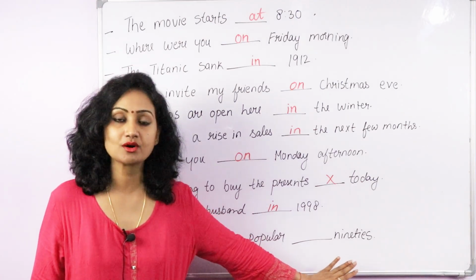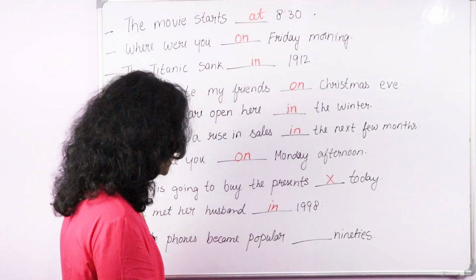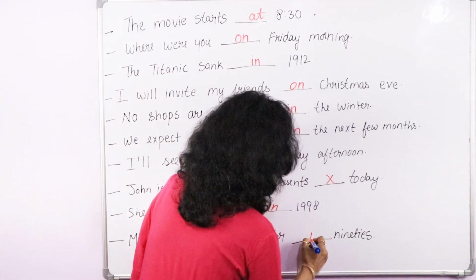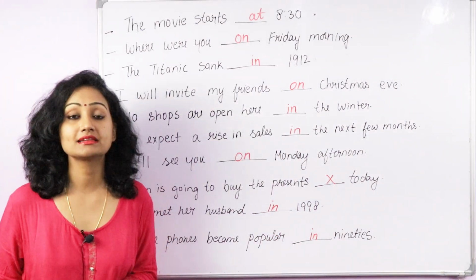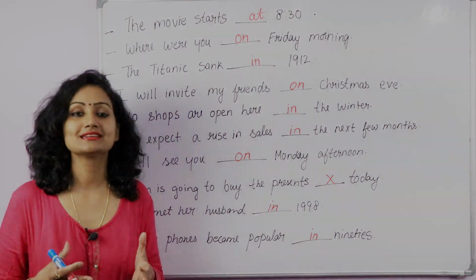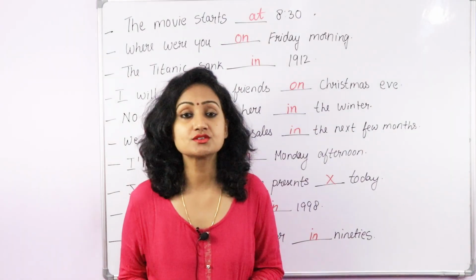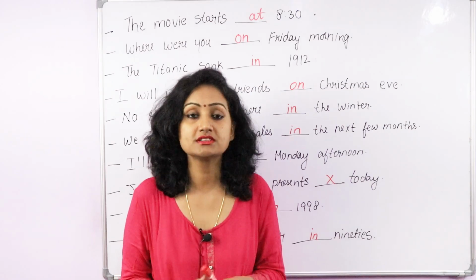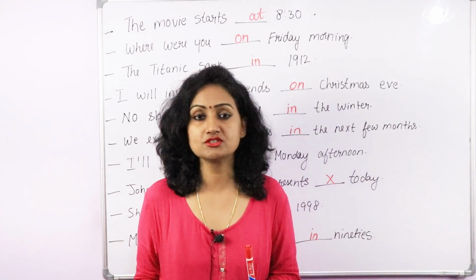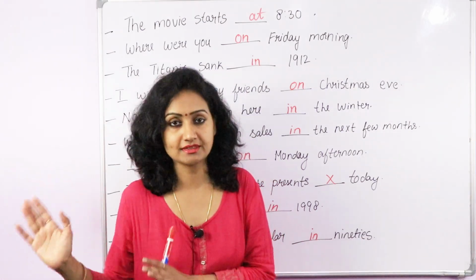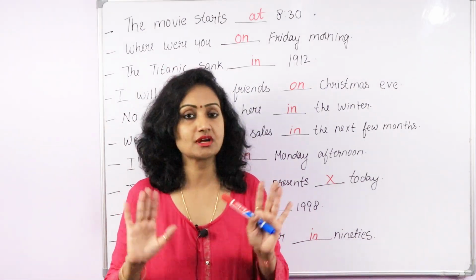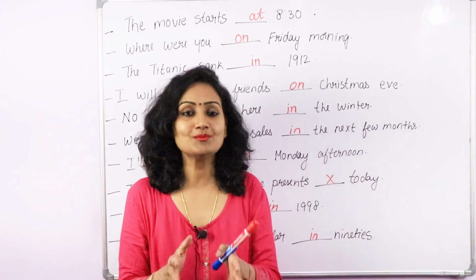So here we are talking about a decade. So what do we use before a decade? It's in. So this way we use in, on and at when we talk about time. I hope you all have understood these three prepositions now. These are the most common time prepositions. There are some other prepositions as well. I will make a separate video on that. As of now, just understand this, practice, keep learning.